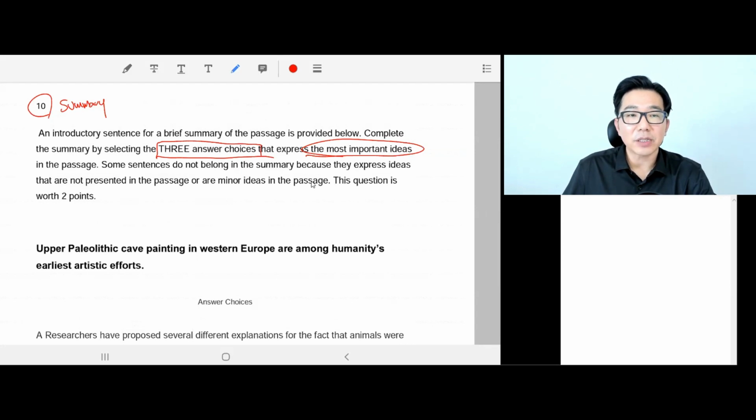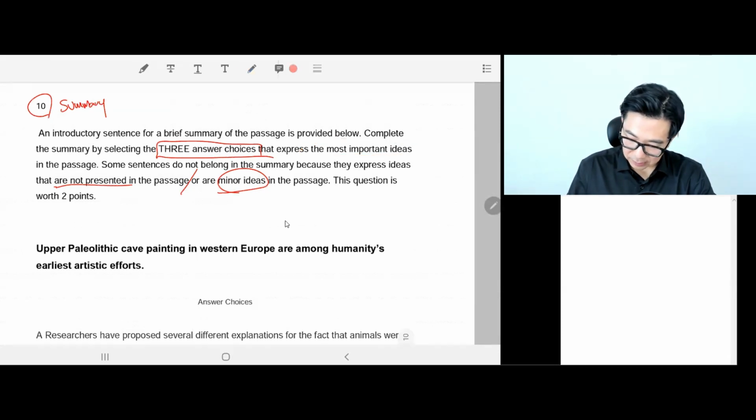Why? Because they express ideas that are not presented. Of course, if it's not in the passage, then it's a wrong answer, wrong content, right? So they will be wrong. Or they are minor ideas in the passage. So it has to be a major idea, main idea, important idea in the passage. Even if the details are true, if it's a minor detail, it's not going to be the answer. Okay. Cool. Let's go.